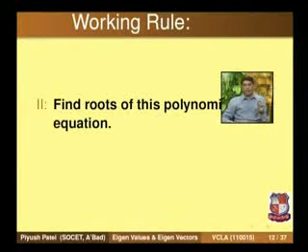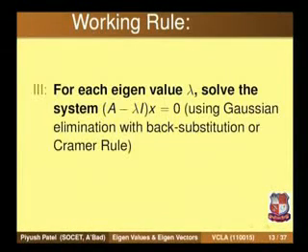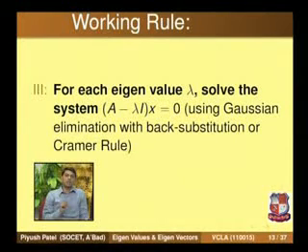These n roots are the eigenvalues of the matrix A. After finding the eigenvalues, for each eigenvalue we solve the homogeneous system of linear equations (A minus lambda I) x equals 0, and the non-trivial solutions of this system are the eigenvectors corresponding to that particular eigenvalue of the matrix A.